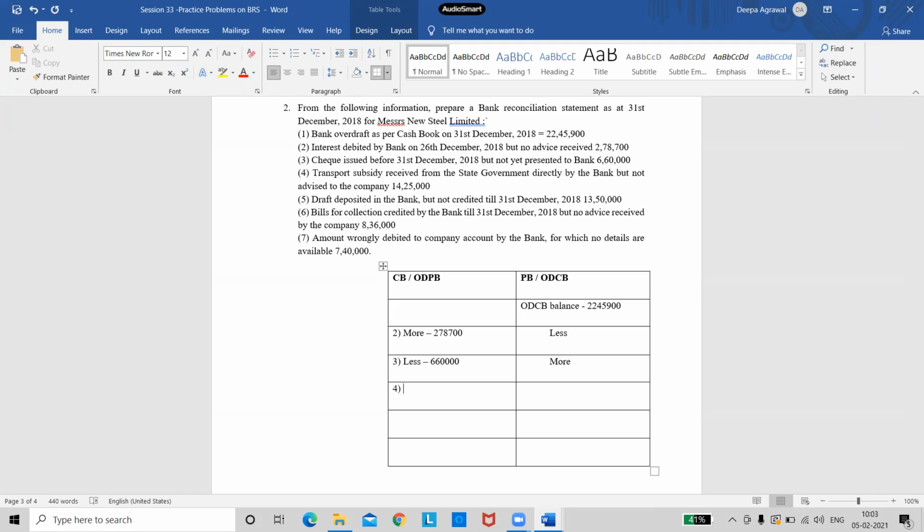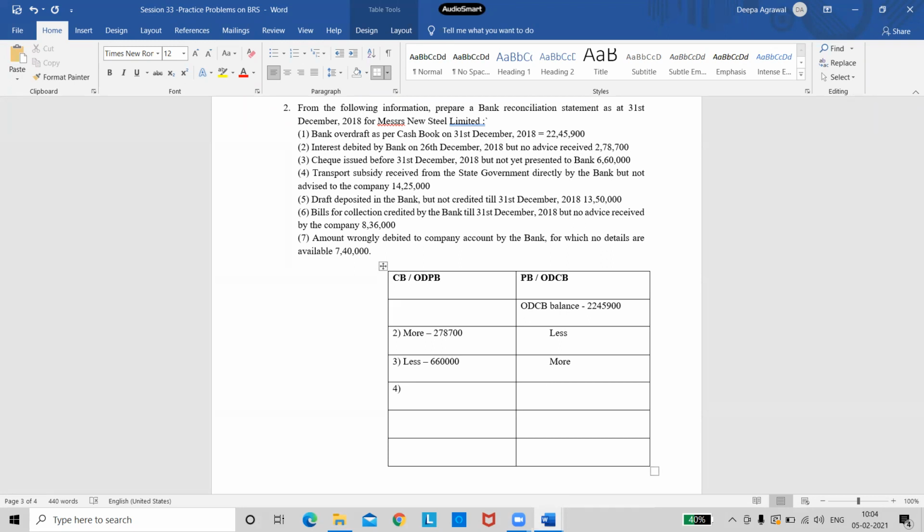Transport subsidy received from the state government directly by the bank but not advised to the company. So this says we have received some transport subsidy from the state government, and this amount was received directly by the bank, but no advice was given to the company. So which book has recorded this entry? Passbook, because it was received directly by the bank and we did not get any information, so we didn't record it in the cash book.